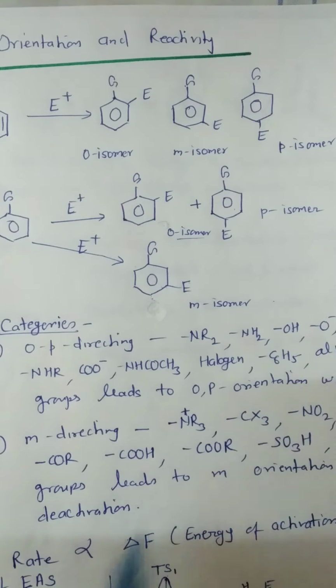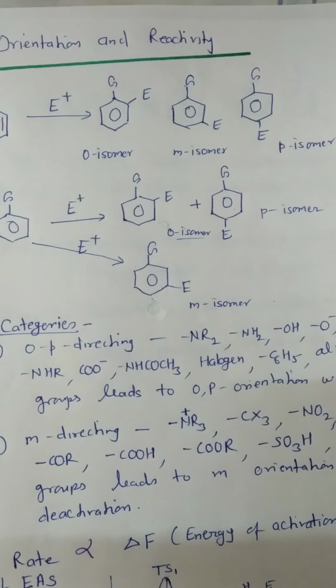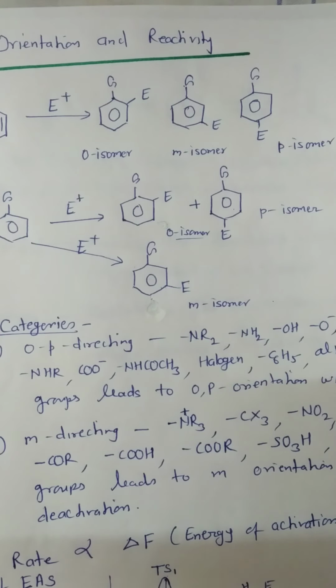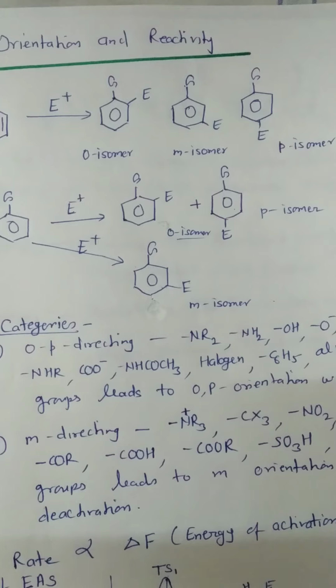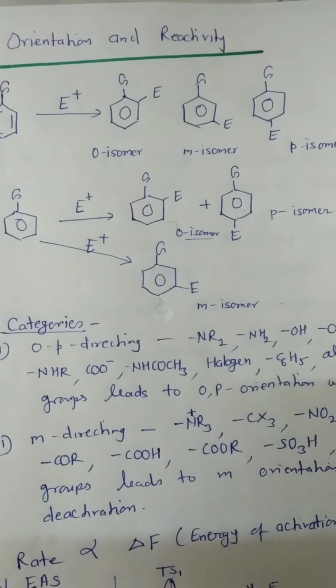Therefore, a group already present in a monosubstituted benzene exerts a directive influence on the new incoming group. This directive influence is known as orientation of substitution. On this basis, the groups may be divided into 2 categories.